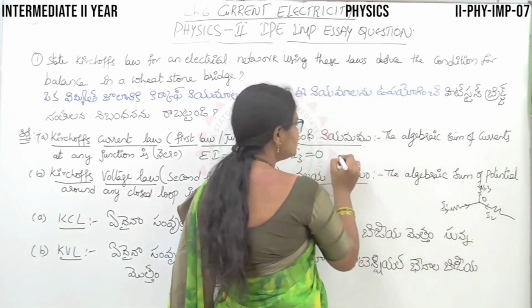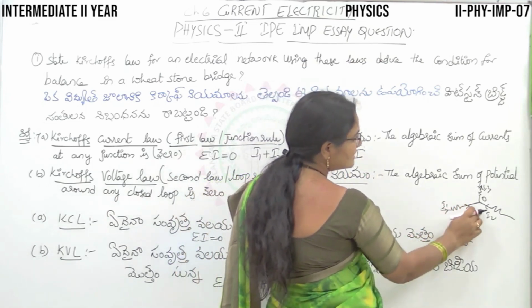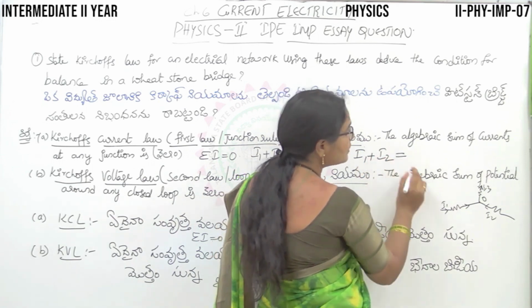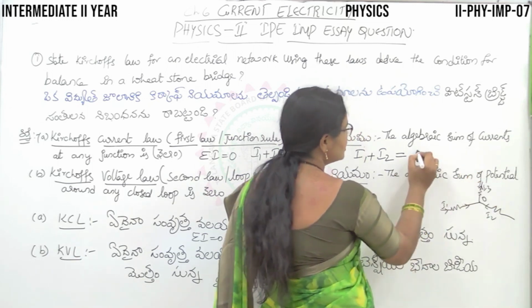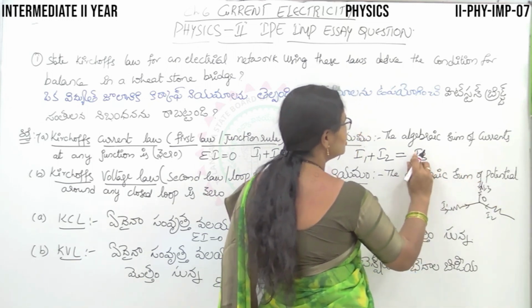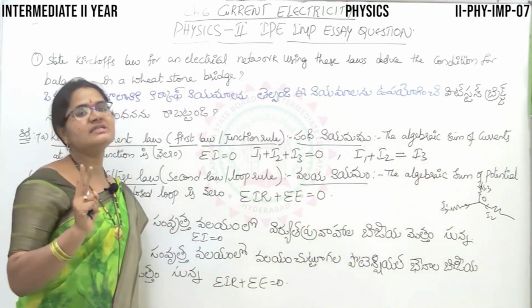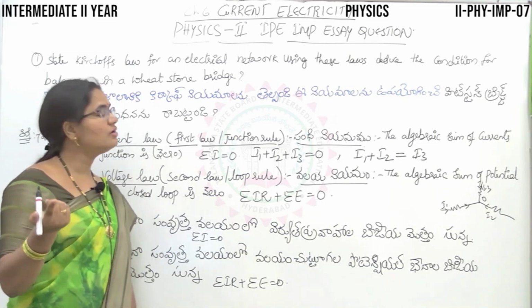So this also can be written as those 2 currents which are entering are in the same direction, so I1 plus I2 is equal to the current that is leaving the junction, that is I3. Write the statement this way also. You have these 2 statements in your textbook. Preferably you write the 2 statements or one also is okay.